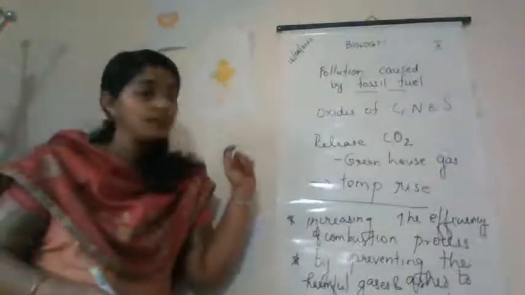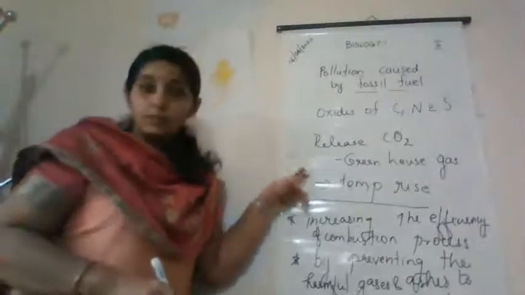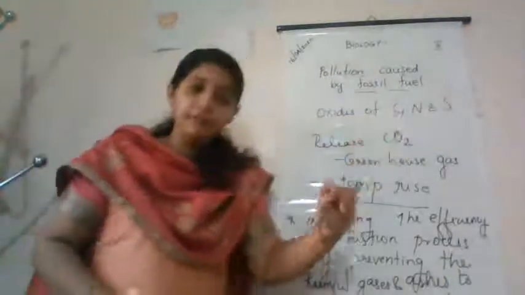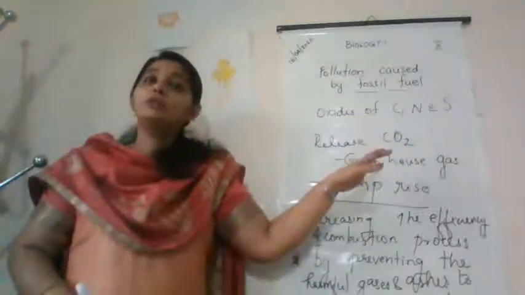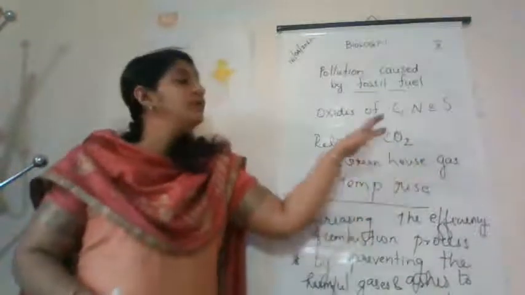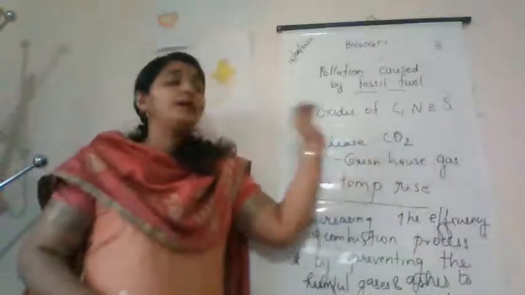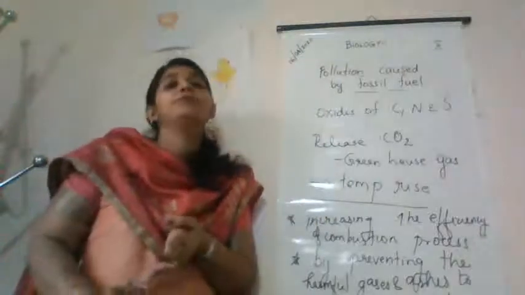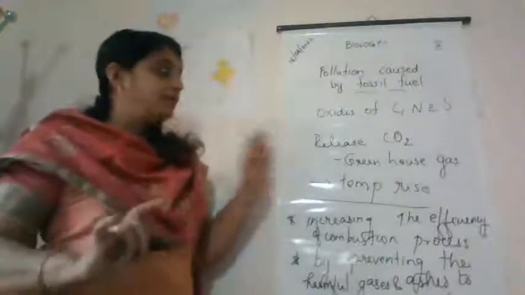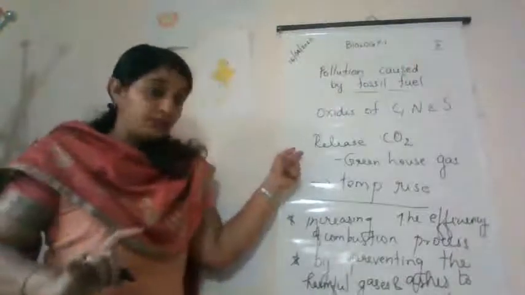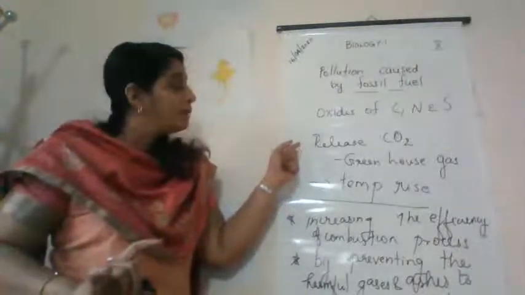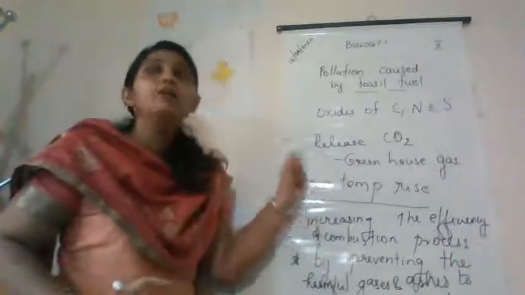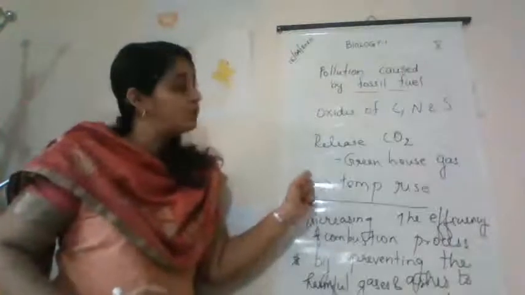So fossil fuels have disadvantages. They cause pollution, that is, the oxides of carbon, nitrogen and sulfur, which are released to the atmosphere, which is acidic in nature, leads to acid rain, and that may affect the health of the trees and plants and also affect the fertility of the soil. And carbon dioxide, which is released by the burning of fossil fuels, is a greenhouse gas and increases the atmospheric temperature.